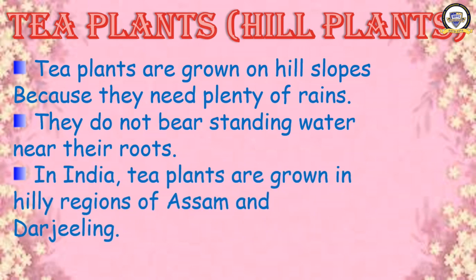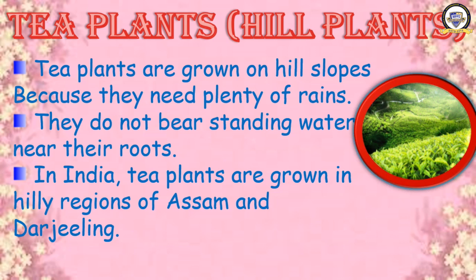In India, tea plants are grown in hilly regions of Assam and Darjeeling. Where are tea plants grown in the country? Assam, Darjeeling. And we can see some tea gardens, tea plants in the states of Kerala, Karnataka and Tamil Nadu. The hill which joins these three states is called the Nilgiri Hills. In that hill also we can see tea plants. I'll show you now the tea garden. This is a photograph of a tea garden. Tea plants are shown here and it is in a hilly area.